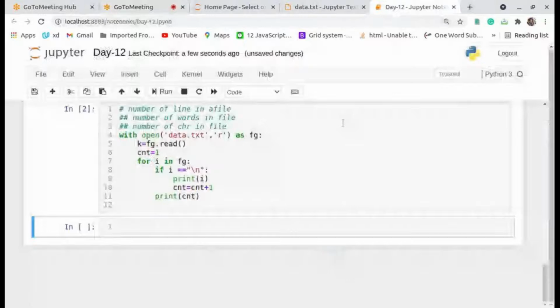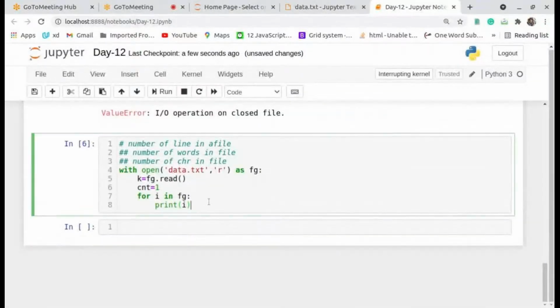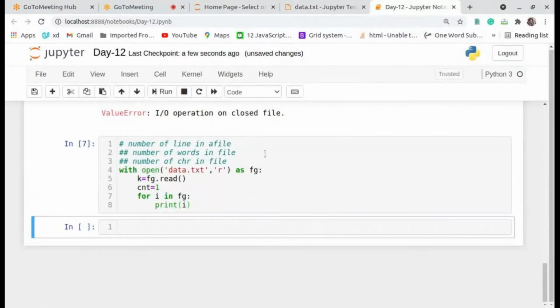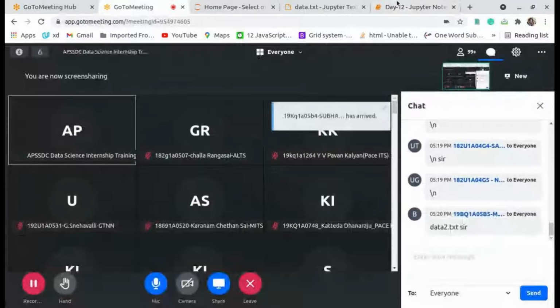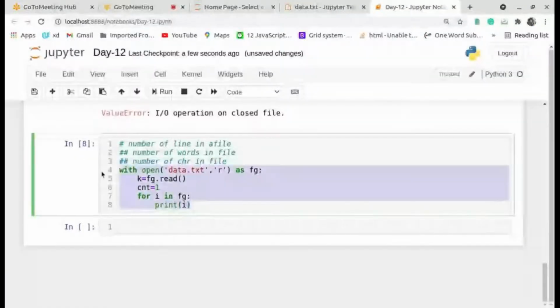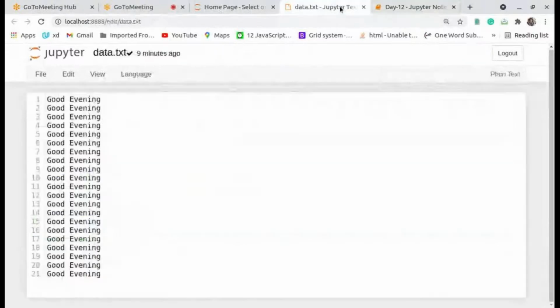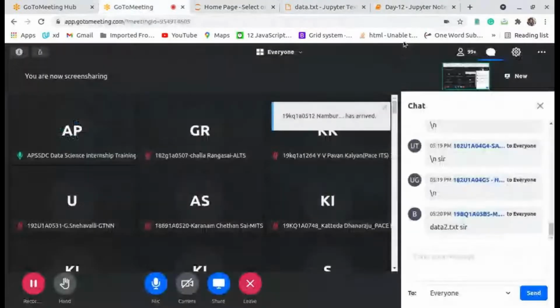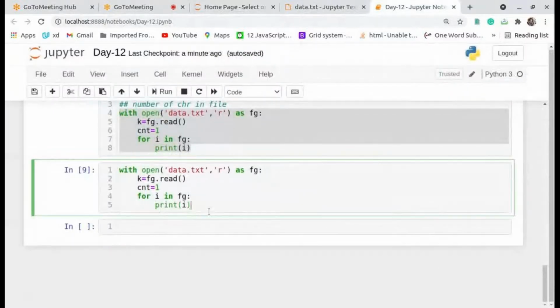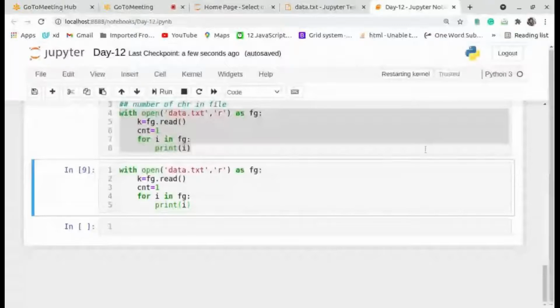Enter file. Now I will take a new cell. Give me a second, I did not get it.